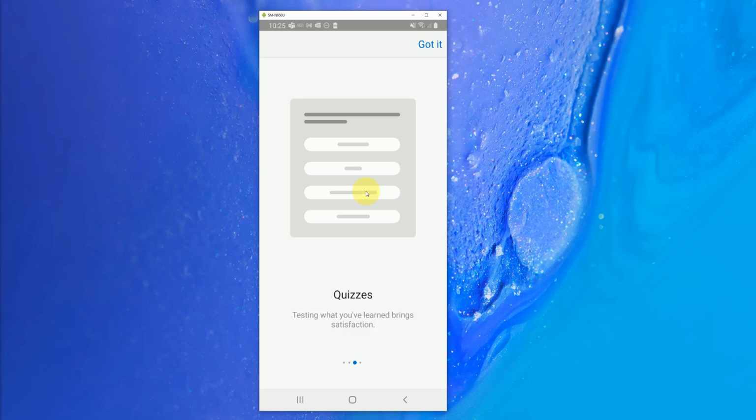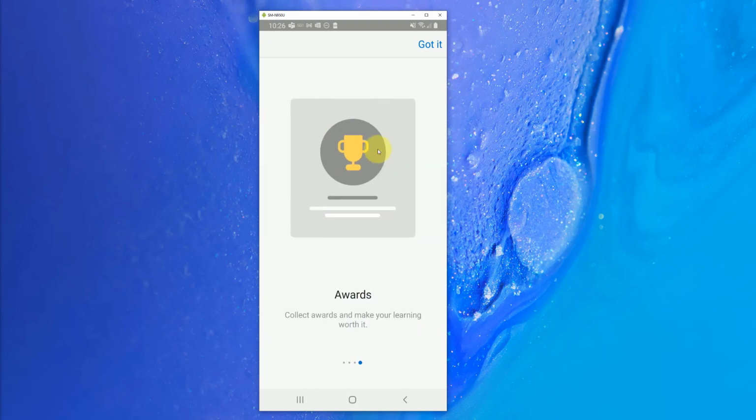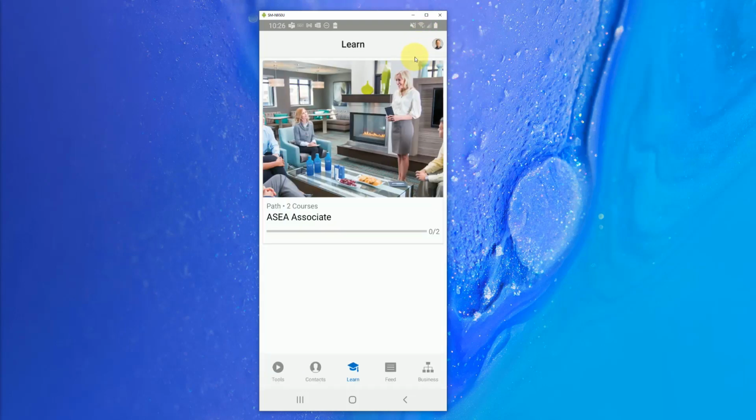you can learn about ASEA and their practices and their business practices and their principles and a lot of their products as well. And when you go through the content, you will be awarded, and your app will have little badges and awards that you can have there as well. We have big plans for this area in terms of products and training, and I'm excited to show you guys more about that as we launch some things this year.